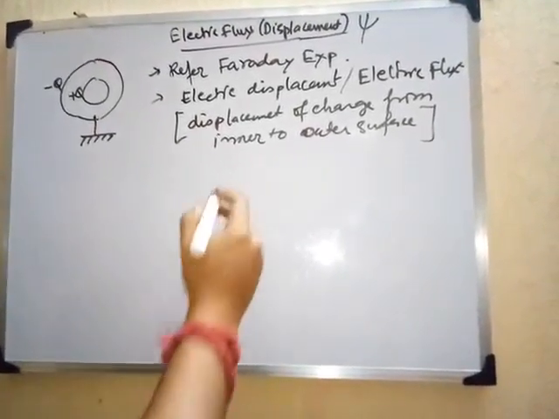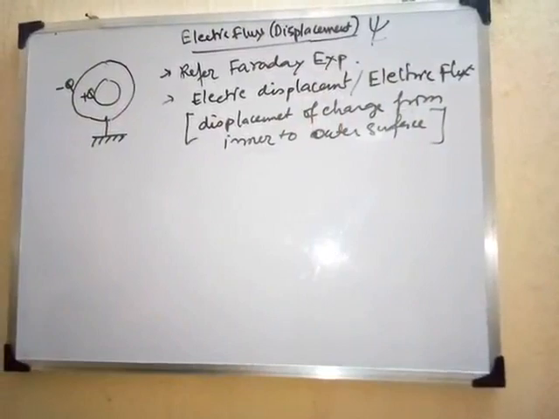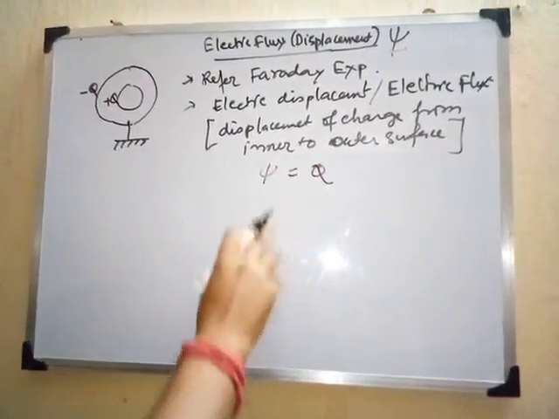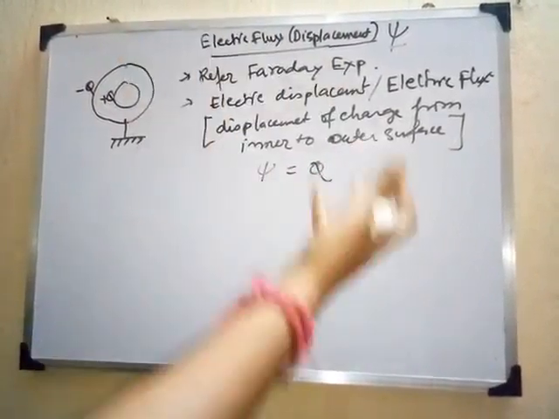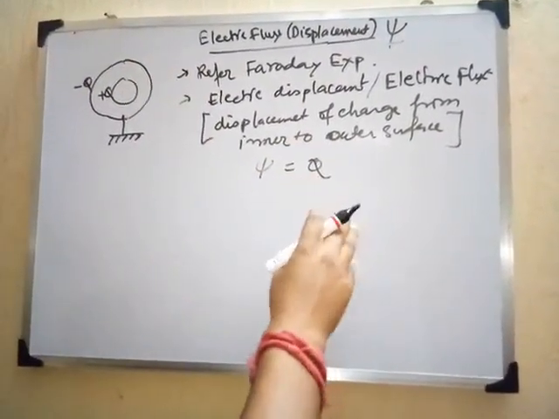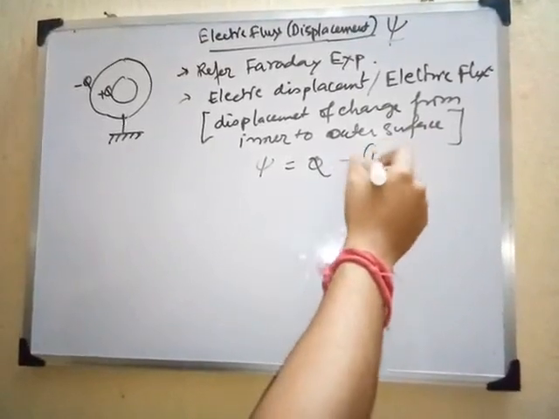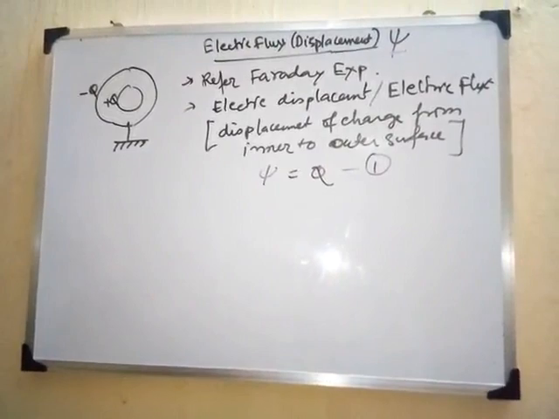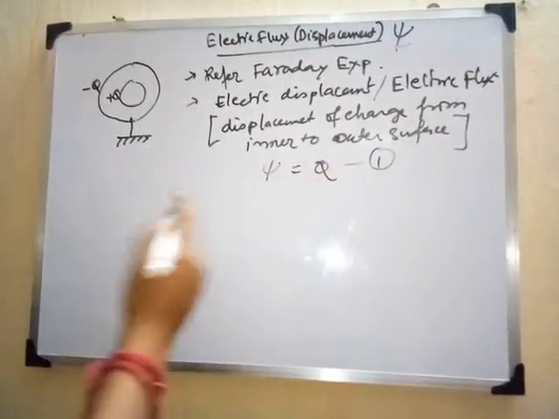It is generally denoted by psi, and this psi equals Q. That is, how much electric flux there will be is simply equal to the amount of charge present in the system. It cannot exceed the amount of charge, as simple as that. So let us consider this as our equation 1, right?